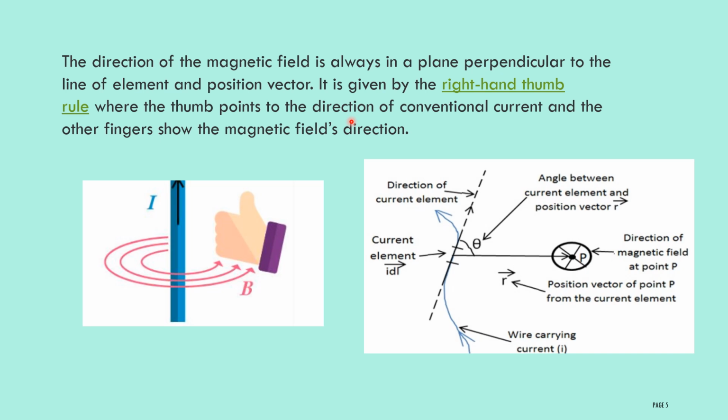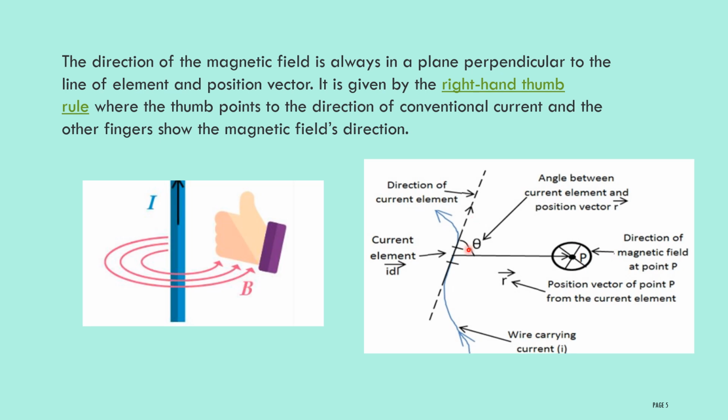Next, the direction of the magnetic field is always in a plane perpendicular to the line of the current element and position vector. It is given by the right hand thumb rule. According to this rule, the thumb points in the direction of the conventional current, and if you fold the other fingers, they show the direction of the magnetic field.